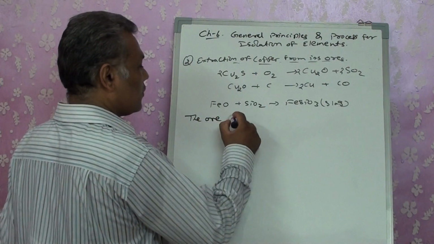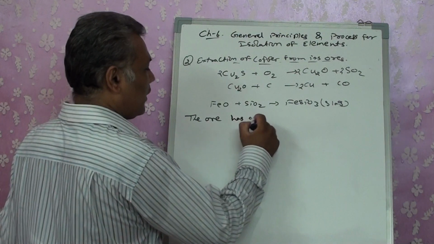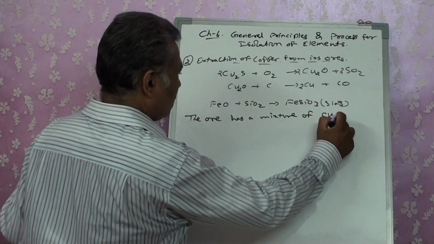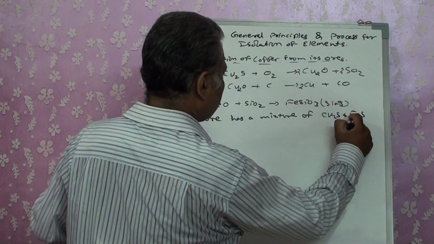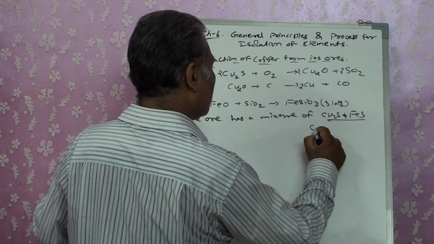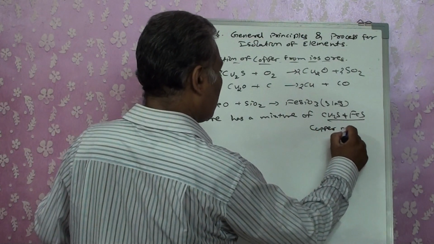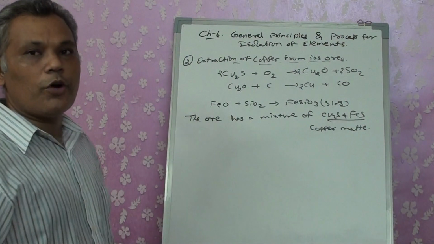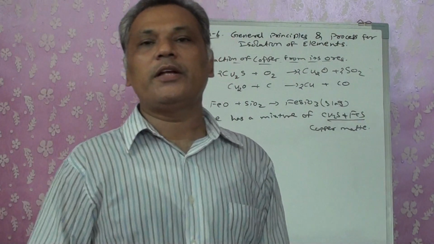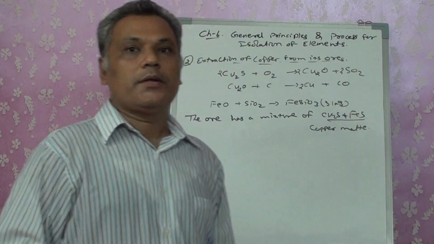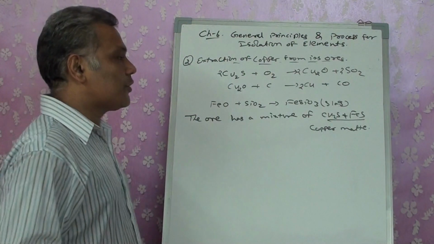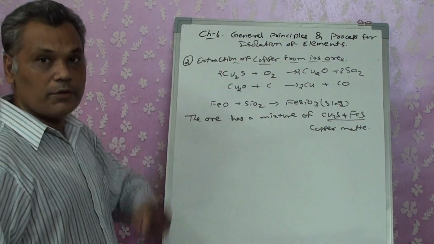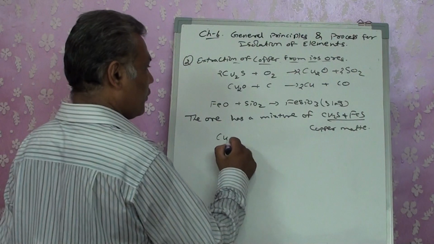But in this case, the ore has a mixture of Cu2S and FeS. This mixture is known as copper matte. The mixture of copper sulfide and iron sulfide together is known as copper matte. Right? When you have this mixture, both of these are taken for roasting. So at that time, what are the reactions that you are going to write?